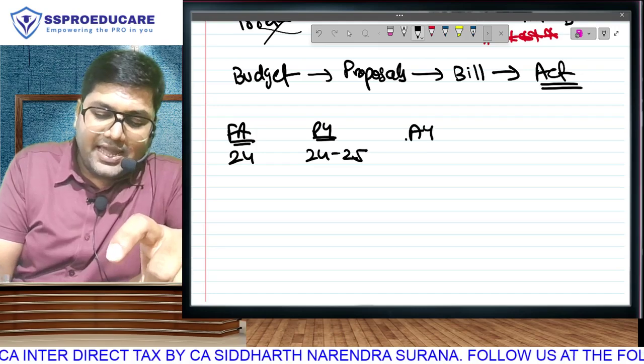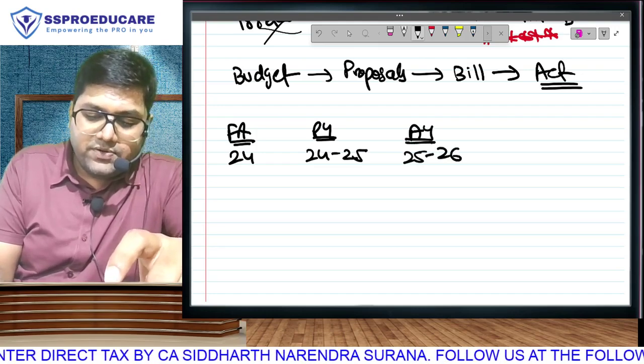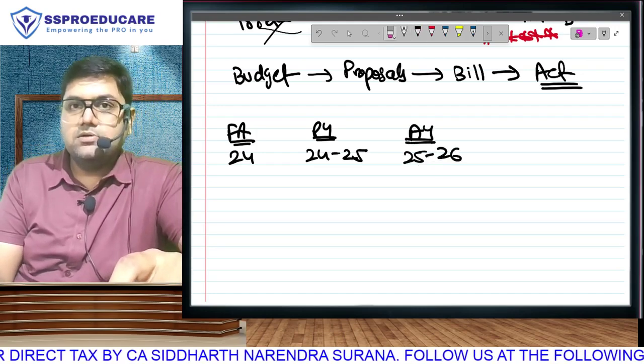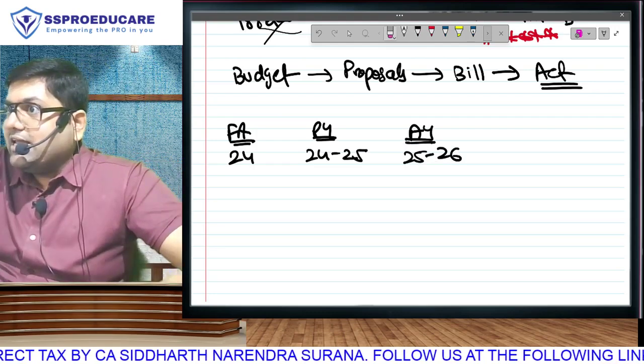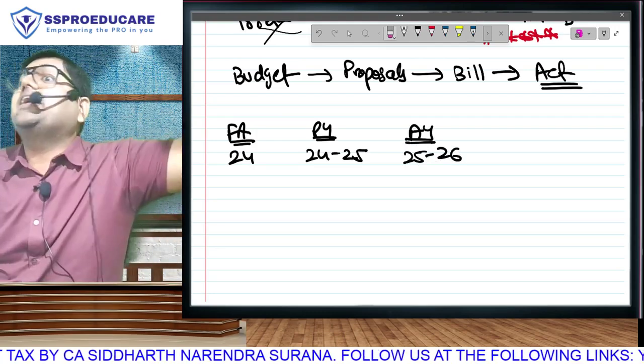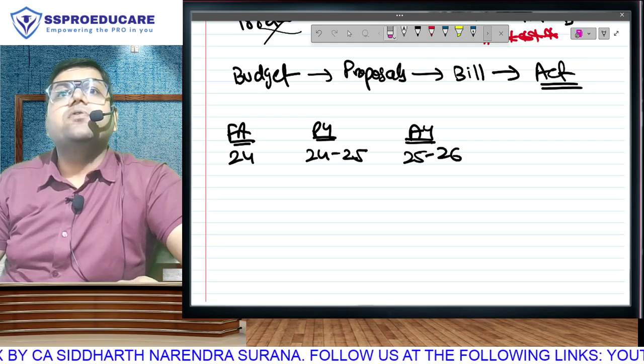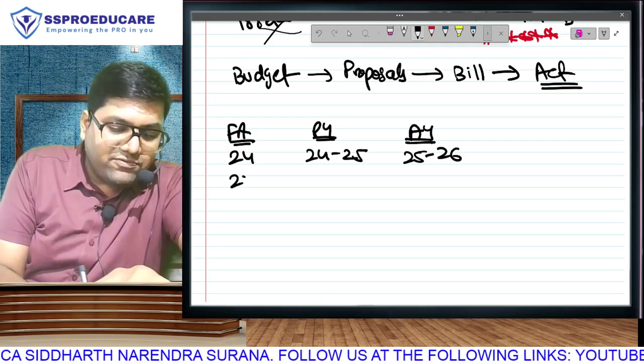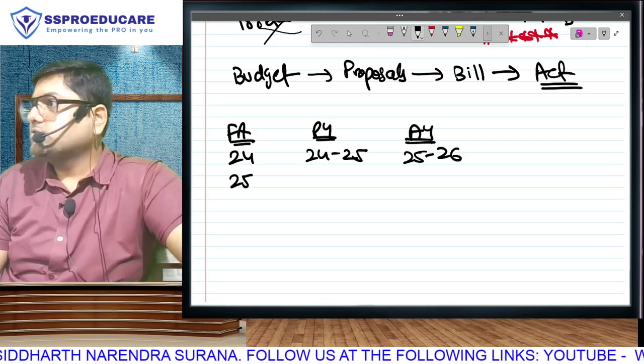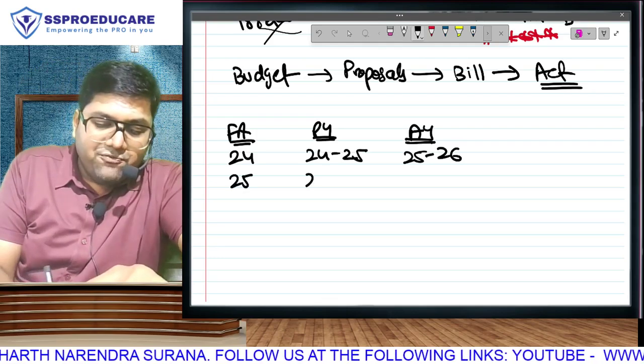24-25, the calculation of which I will be doing in 25-26. Make sense? Meaning, this year when we are filing our returns for the last year, we are filing as per the Finance Act of 24.